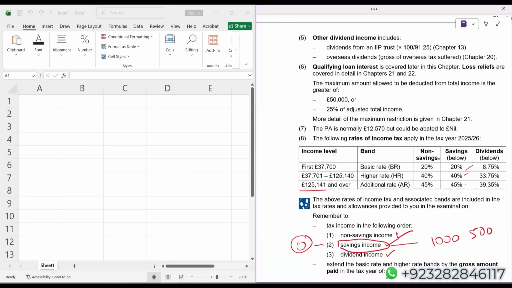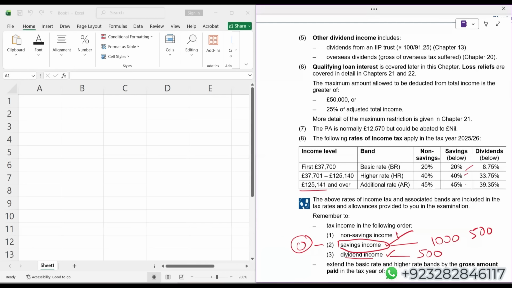So simply, an additional rate taxpayer does not get any nil rate band for saving income. When it comes to dividend income, every individual, irrespective of their tax paying status, gets a nil rate band of £500.